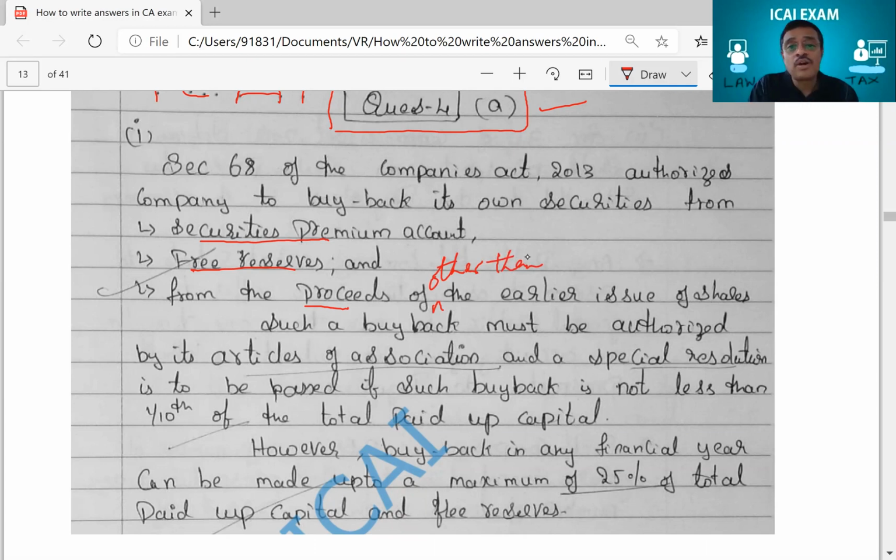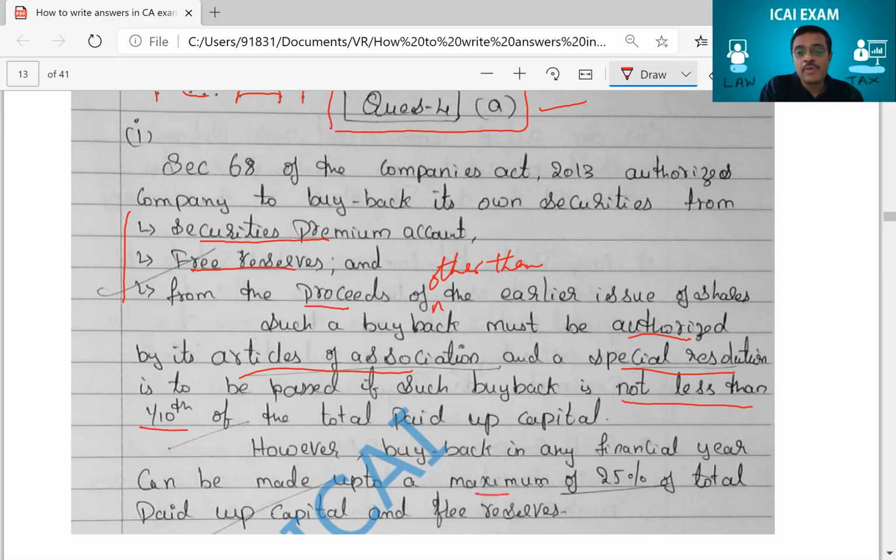But I'll tell you still how come he did not lose marks. He did not lose marks because he very clearly told it should be authorized by articles, and examiner was happy that he has written 3 sources, and he has written that it has to be a special resolution. You see, he has written all these dialogues, and again here there was a mistake that he has written 1/10. 1/10 actually is wrong, because if it is less than 1/10, of course he has written not less than 10%, therefore it's a correct answer, right? Because he's written the words not less than 10%. That is very good. So therefore, this provision of law seems to be okay.